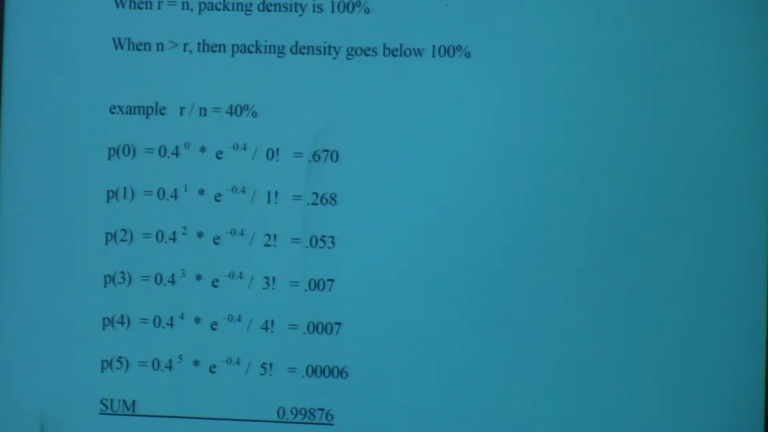Let me ask you the reverse question. This is all very easy math, but you have to know how to do it. Let's say we have 1 million records. I want 1 million records with a packing density of 40%. How big is my table going to be? 400,000. Are you going the wrong way?